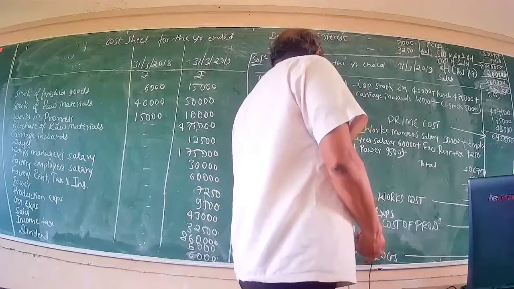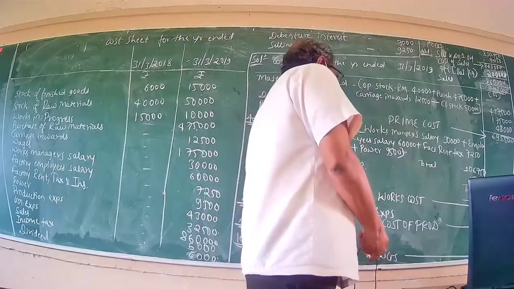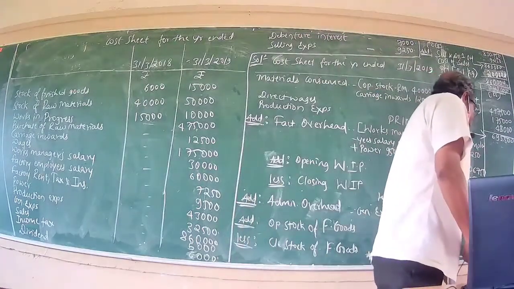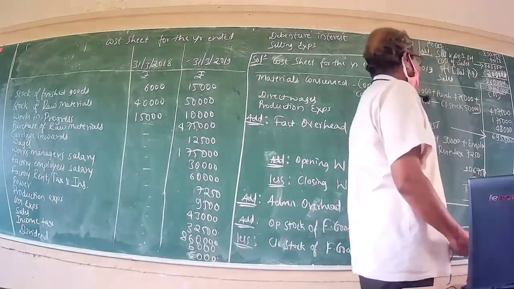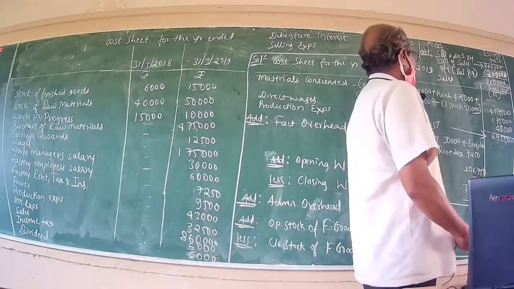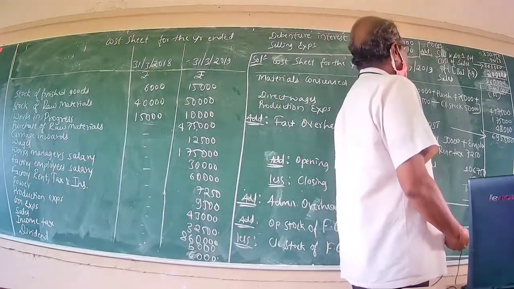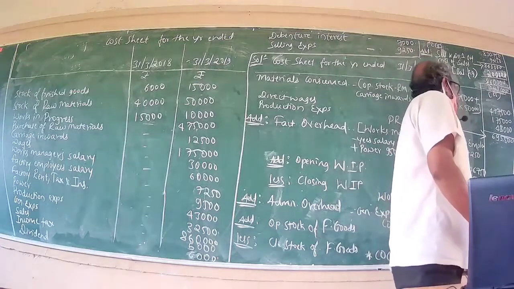But definitely, you will face an issue pertaining to closing stock of finished goods. In this problem, closing stock of finished goods is given as rupees 15,000. But in your examination, closing stock of finished goods will be given as a big question mark, and we have to ascertain it. How do we calculate the closing stock of finished goods?